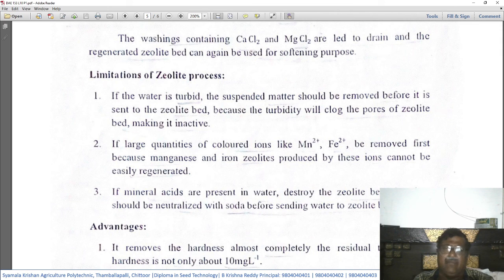That is one of the limitations. That means whenever we want to use the zeolitic process, the hard water should be very clear. It should not be turbid.